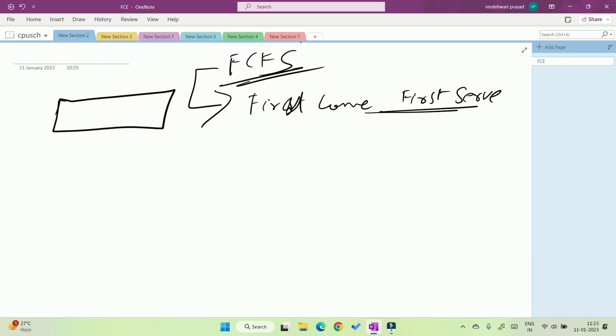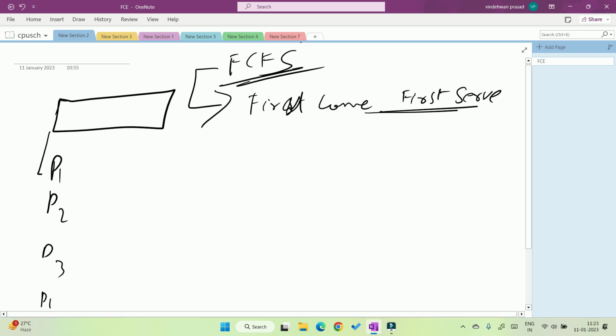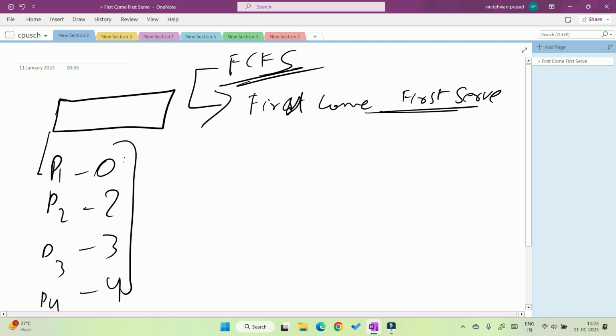Okay, so let's suppose there are four processes: 1, 2, 3, 4. This one comes at 0 seconds, this one at 2, this at 3, this at 4. So which process gets scheduled first? 0, then 2, then 3, then 4. Now how does the scheduling happen? The first process that arrives